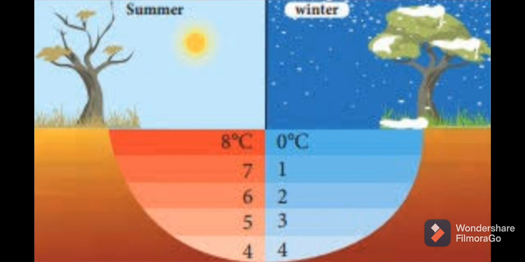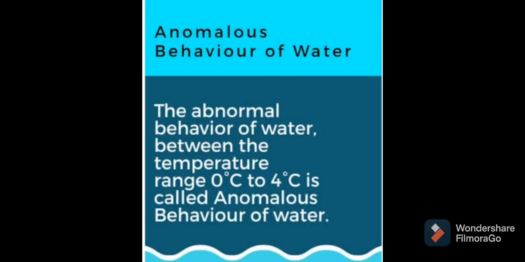But what happens in the case of water? In the case of water, when we cool it, it also contracts like other liquids till 4 degrees Celsius. Means its volume decreases and density increases like other liquids up to 4 degrees Celsius.